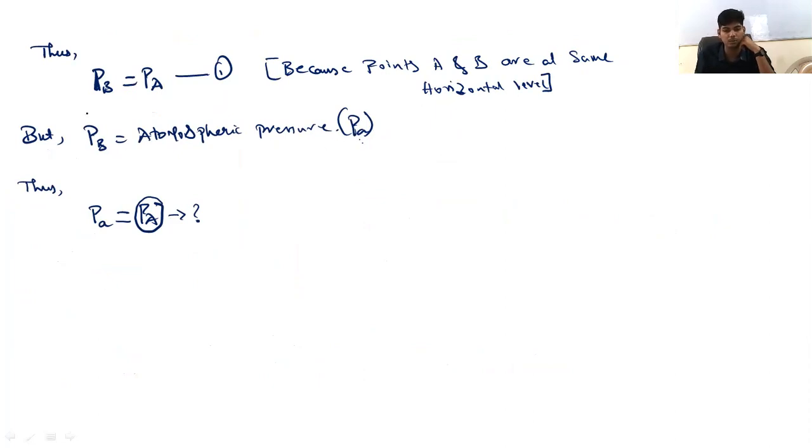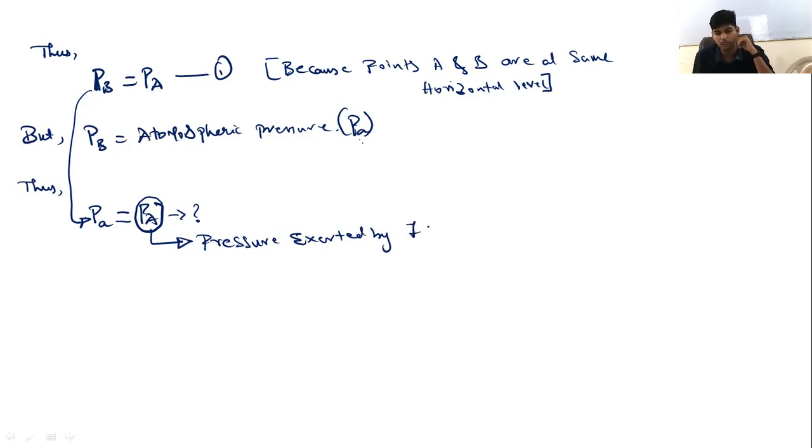That is equal to capital PA. Capital PA is the pressure exerted by the 76 centimeter column of mercury.